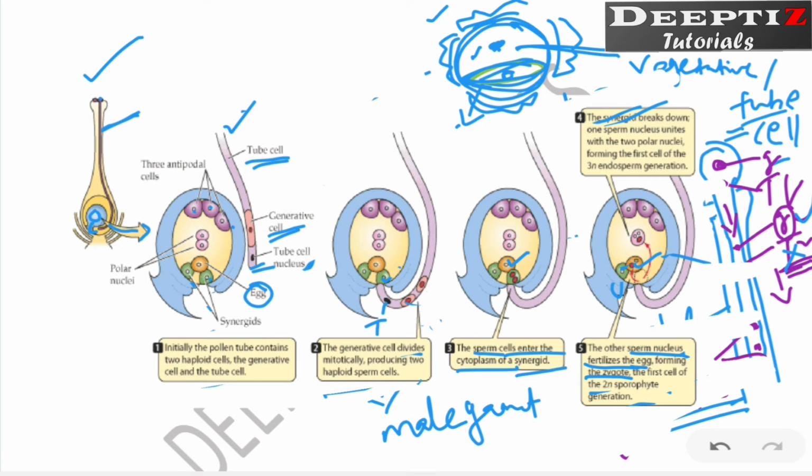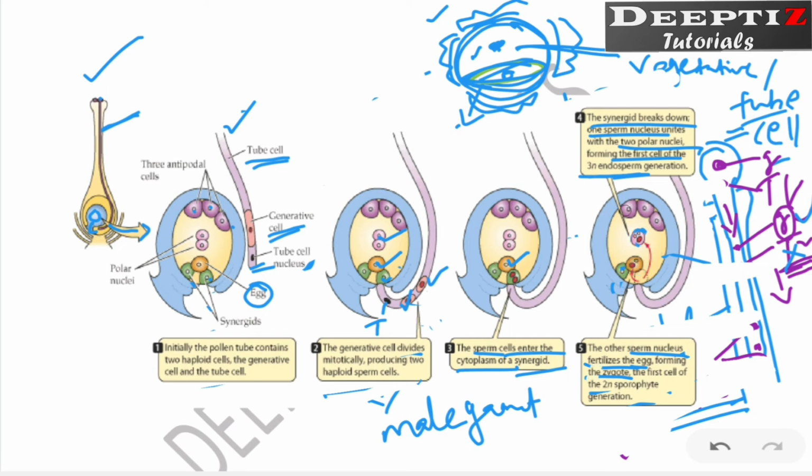So what will be formed here now? This is going to be the zygote. Why? Because it is 2n in nature. Now, what happened to the second one? The first one fuses with the egg, and the second one fuses with the polar nuclei. So you get a condition where this is actually the endosperm. When the synergid breaks down, one sperm nucleus unites with the polar nuclei and forms the 3n endosperm for the zygote to feed on.